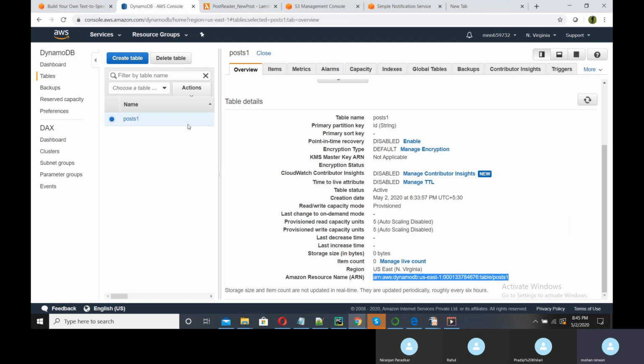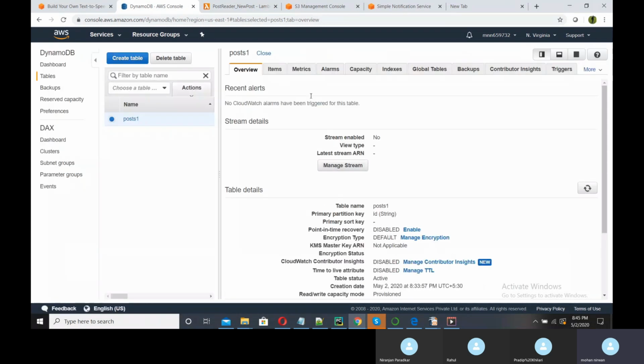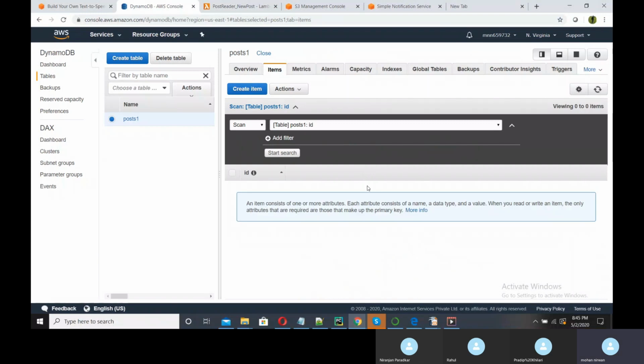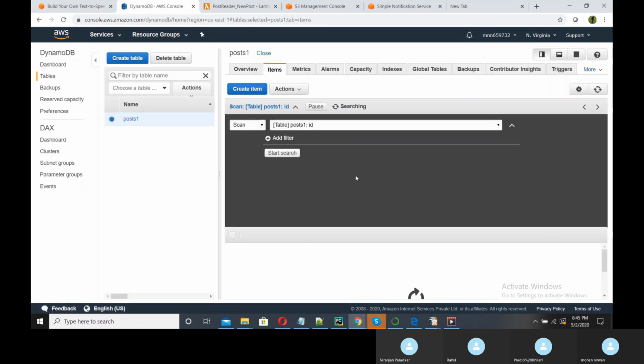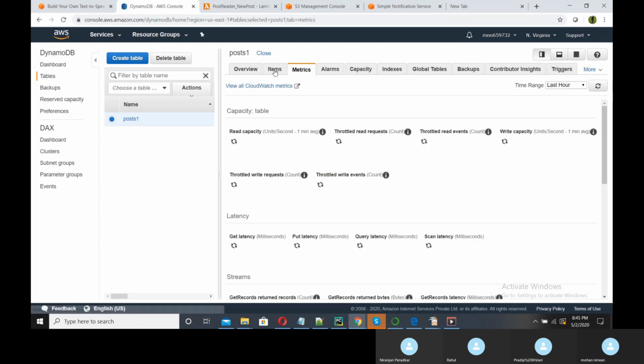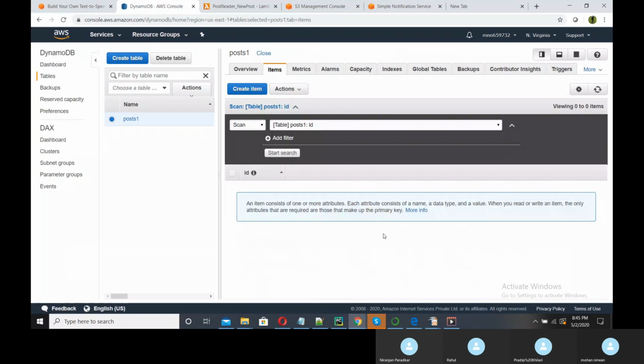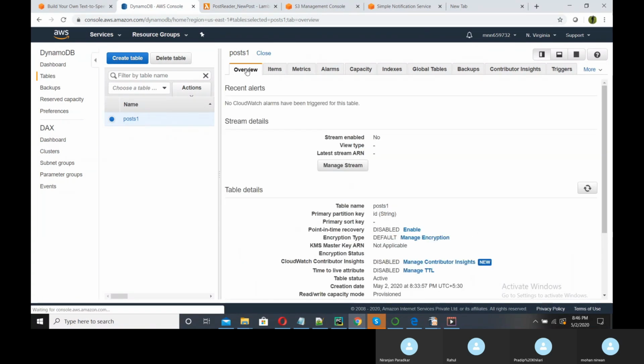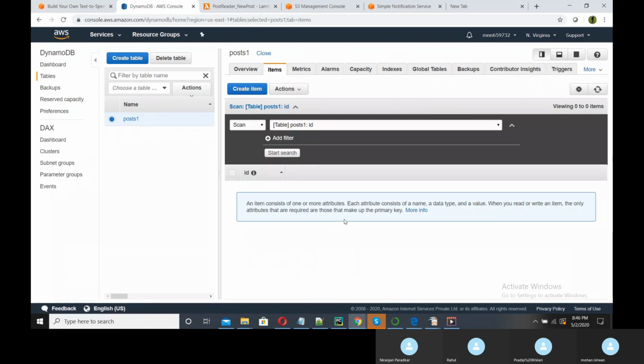So we will go to the DynamoDB and see whether any record is there or not. In the items, there should be one record.